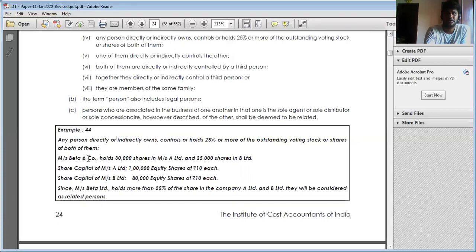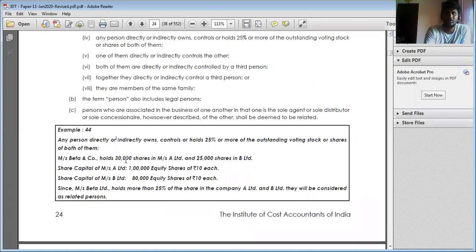Here, Mr. Beta and company, we are just talking about whether it is related or not. Mr. Beta and company hold 30,000 shares in A Limited and 25,000 shares in B Limited. If you see here, the total shares are 1 lakh, so he is holding 30%. In B Limited, he holds 25,000 out of 80,000 shares.